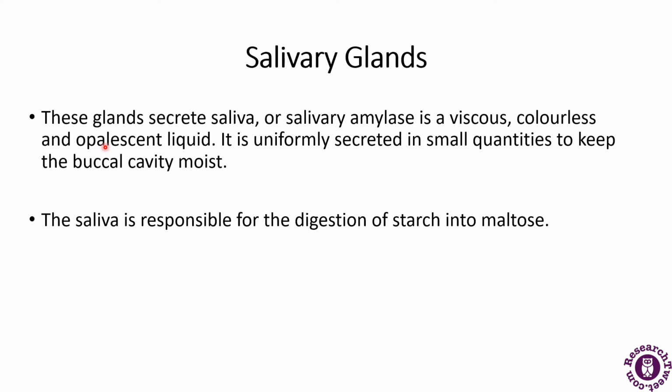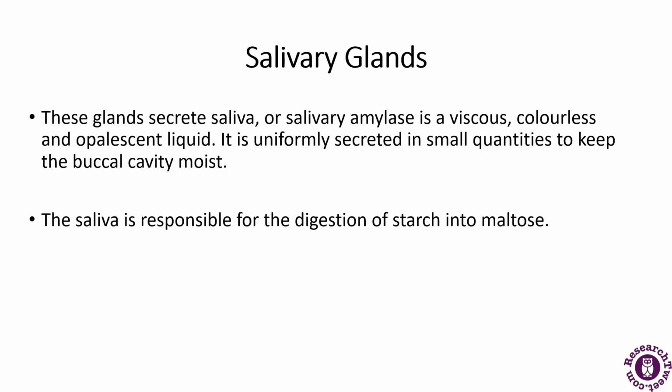Salivary glands are glands that secrete saliva into the oral cavity. These glands secrete saliva containing salivary amylase, and it is a viscous colorless liquid. It is uniformly secreted in small quantities to keep the buccal cavity moist.